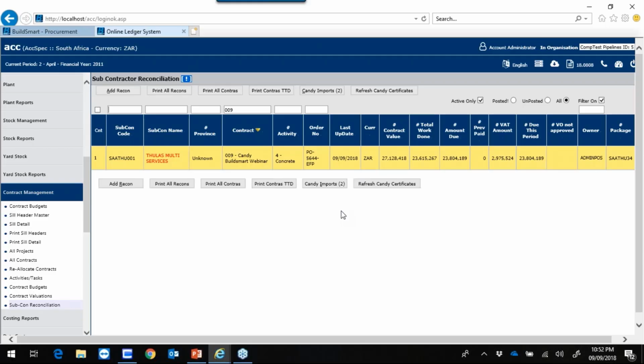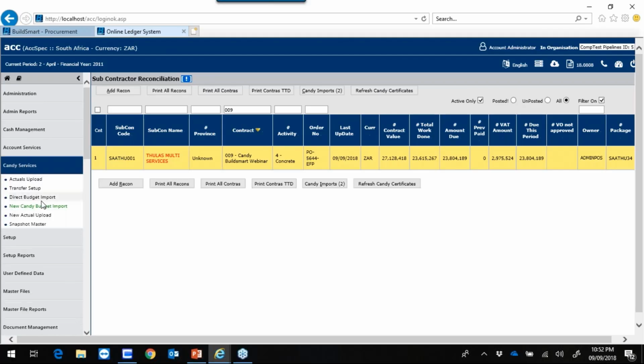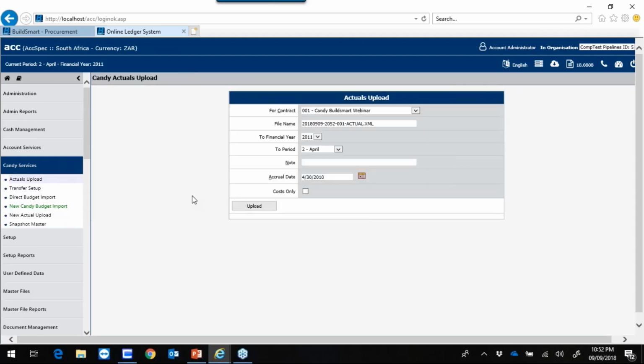Now we're going to look at importing actual cost from BuildSmart to Candy. The project's accrued cost and actual cost are captured in BuildSmart cost accounting system. Can be directly imported into Candy cost and allowables as mentioned. To do that, we will go to Candy Services. In BuildSmart Accounting, I'll go to Candy Services and then Actual Upload.